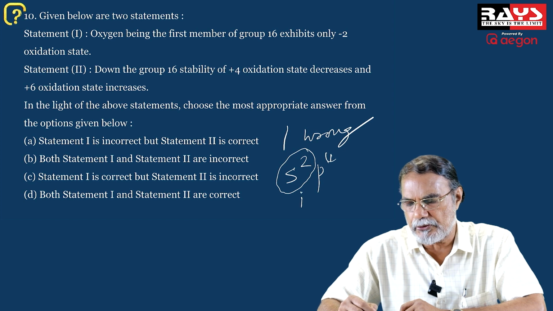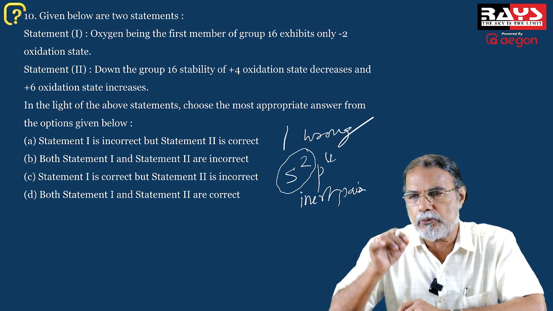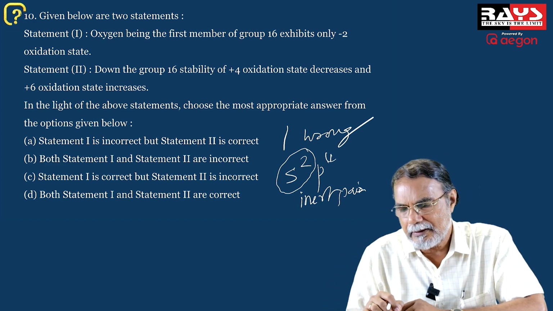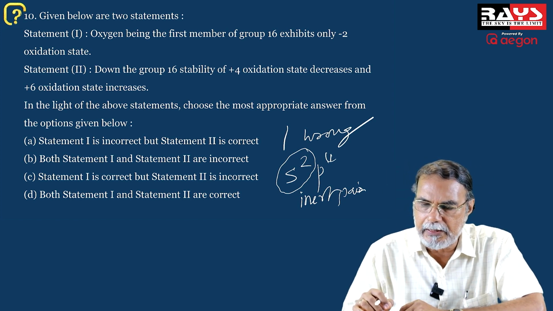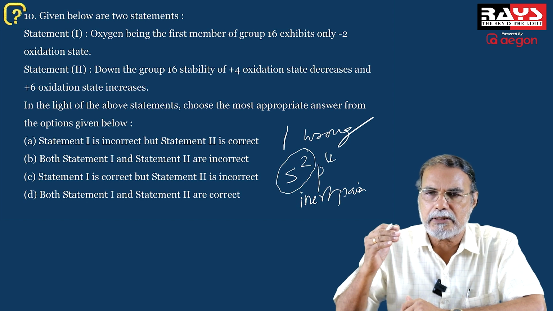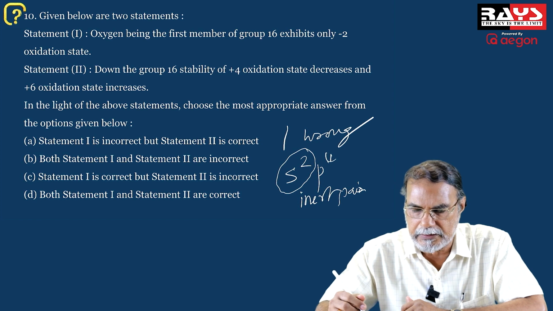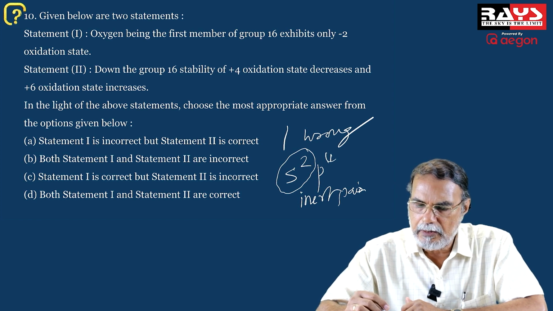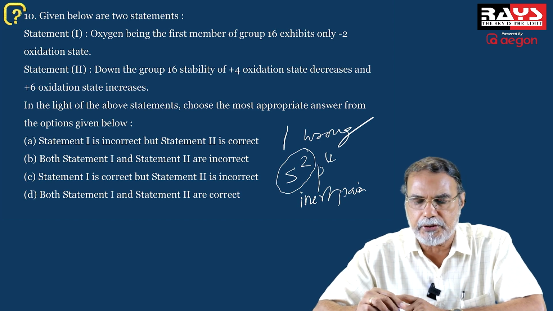This effect is what is referred to as the inert pair effect. So the inert pair effect becomes dominant as you go down, which means the +4 oxidation state dominates, and the tendency to acquire the +6 oxidation state is decreasing. Here the statement given is that the +4 oxidation state decreases and the +6 oxidation state increases.